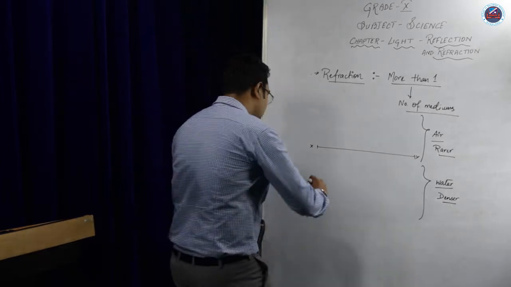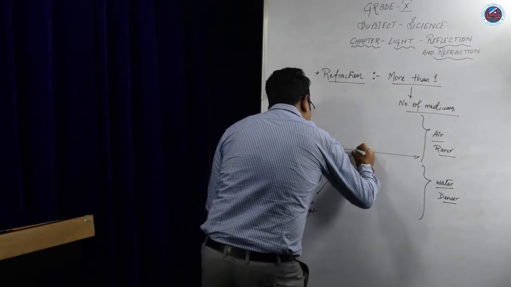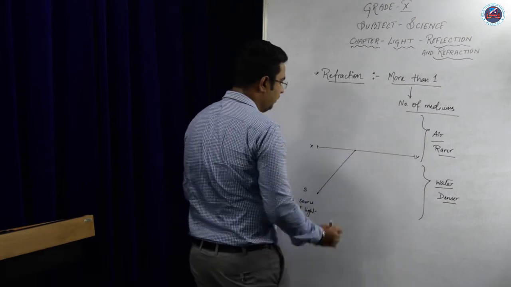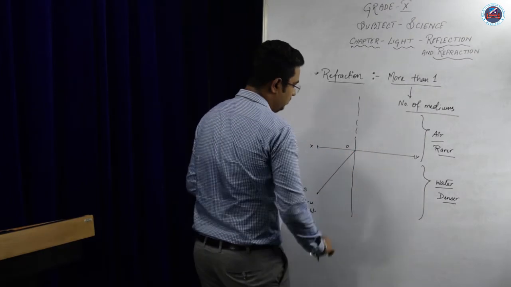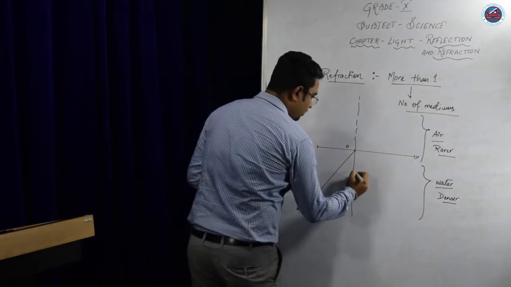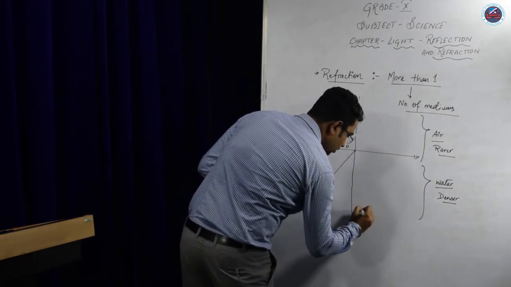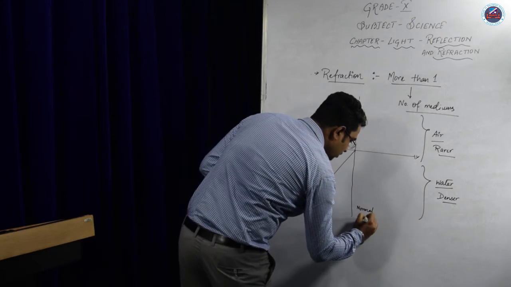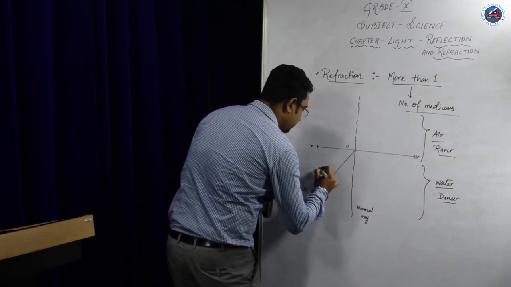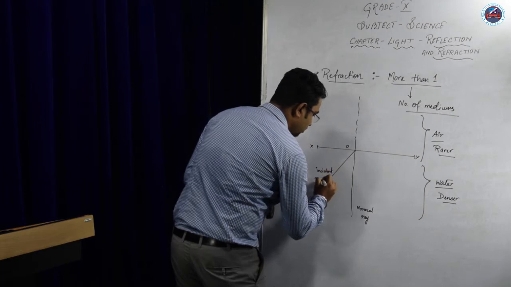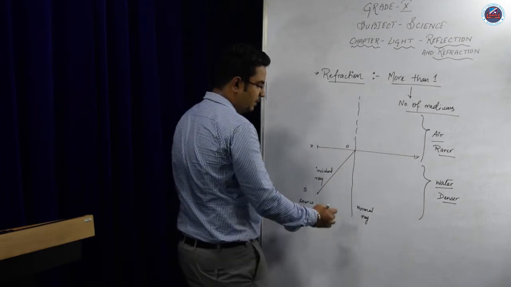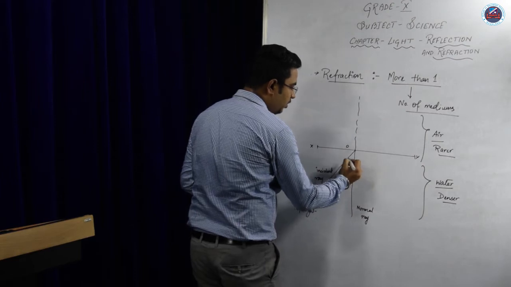In that case, a ray of light will come and strike the surface somewhere over here at O. This would be our normal. So this is our normal ray. This is the incident ray. Now what will happen? The angle between these two will be called the angle of incidence.